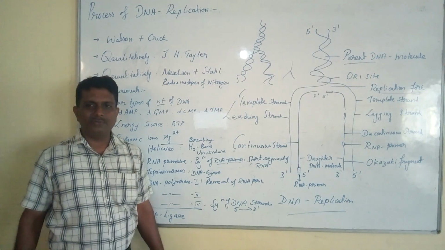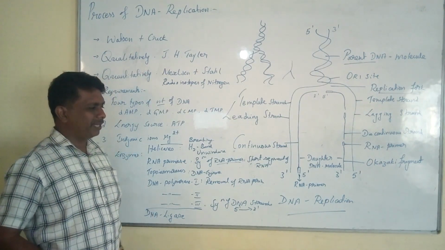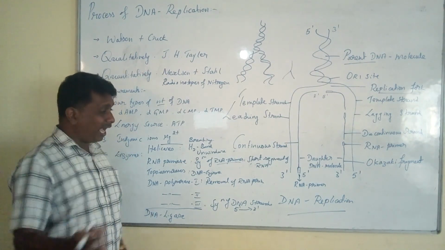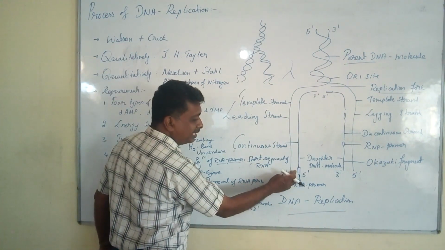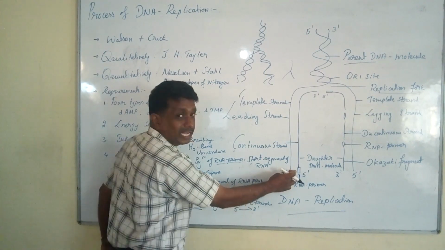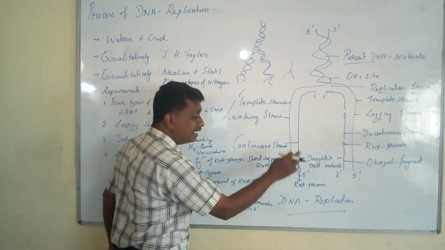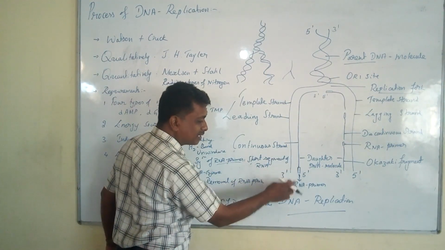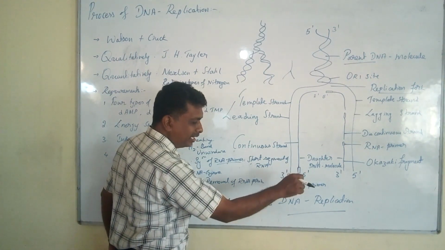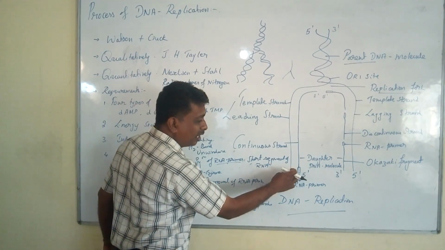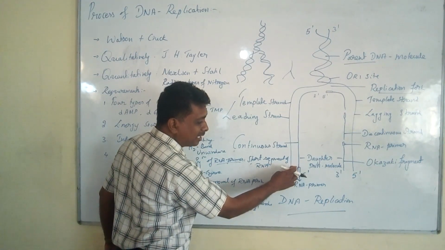In case of formation of the RNA primer, the action of RNA primase results in the synthesis of a short segment of RNA. This short segment of RNA is called the RNA primer. With the help of the RNA primer, DNA polymerase III acts.